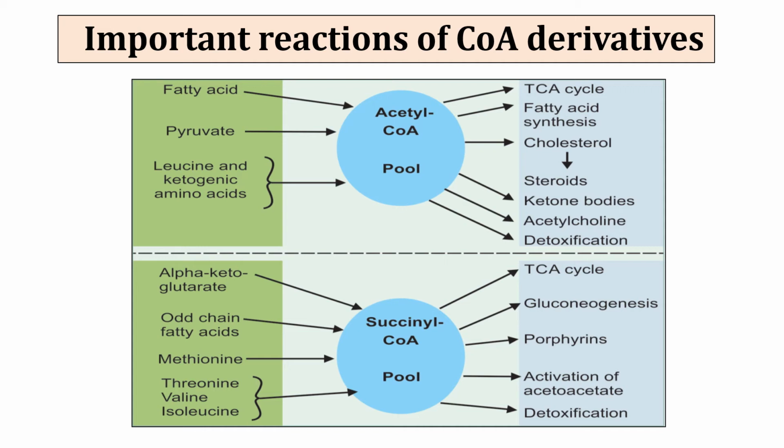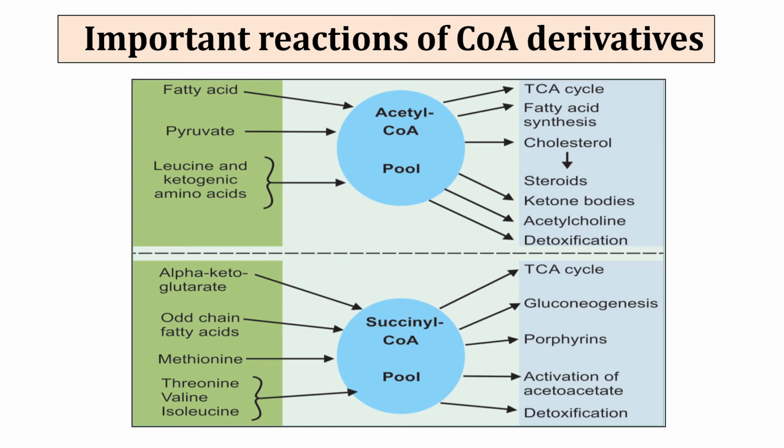Now this acetyl coenzyme A is utilized for various metabolic pathways like the TCA cycle, fatty acid synthesis, cholesterol synthesis, steroid synthesis, ketone body synthesis by HMG coenzyme A, formation of acetylcholine, and it has an important role in various detoxification reactions.